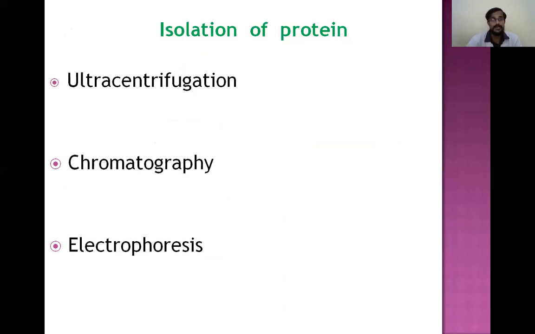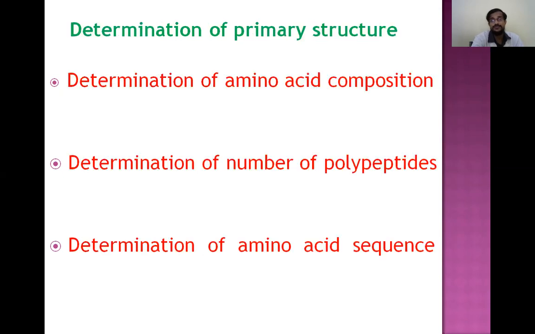Chromatography means depending upon the movement in the chromatographic chamber, these are separated. And in electrophoresis, depending upon the movement of charged particles in an electric field, we can separate the proteins.